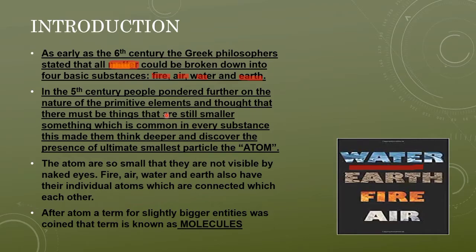This idea was given by the ancient Greek philosophers Democritus and Leucippus. These two philosophers said that if we keep on dividing matter again and again, a time will come where it cannot be divided further.